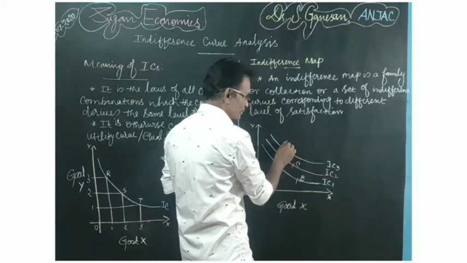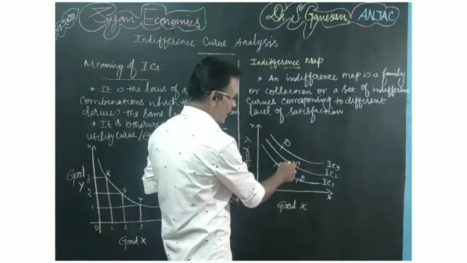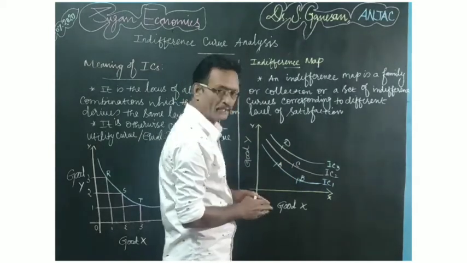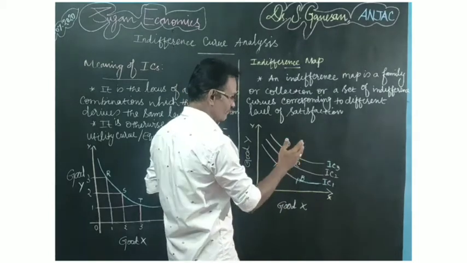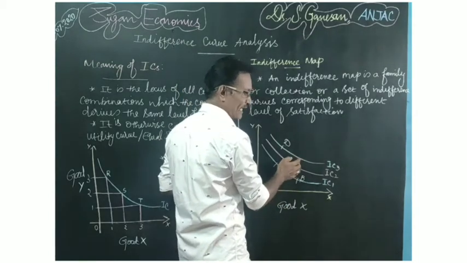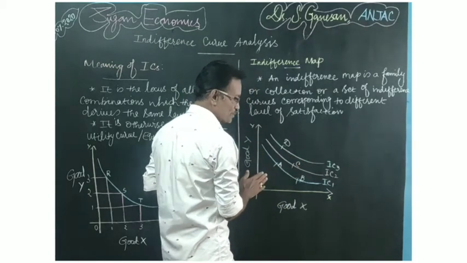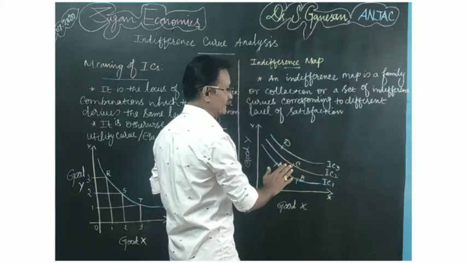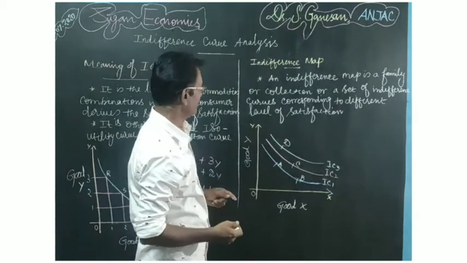In the same way, suppose the consumer moves from point C to point D. At that time the consumer is getting more satisfaction compared to points A, B and C. So when a consumer moves from a lower indifference curve to a higher indifference curve, his level of satisfaction will increase.